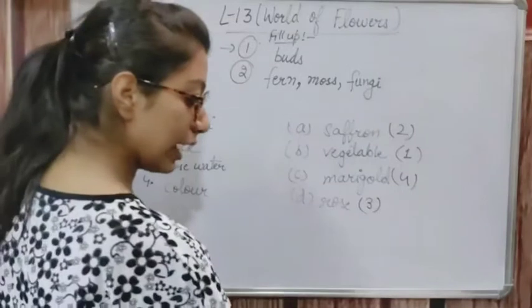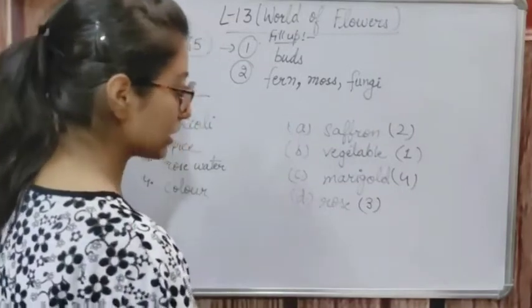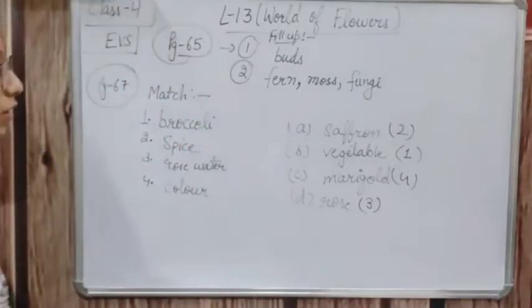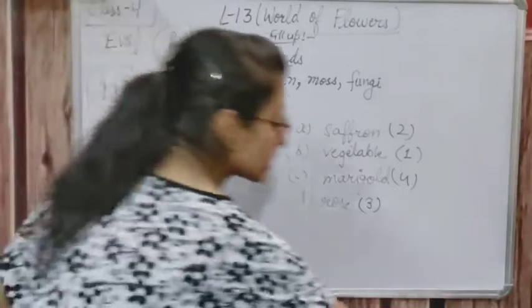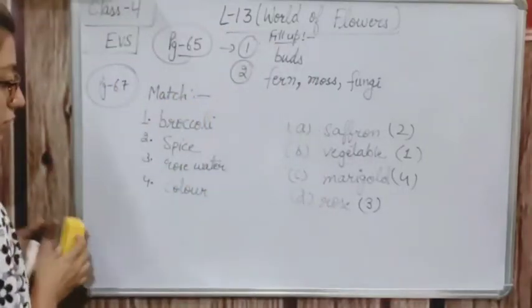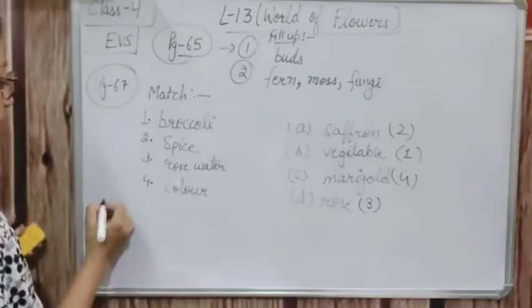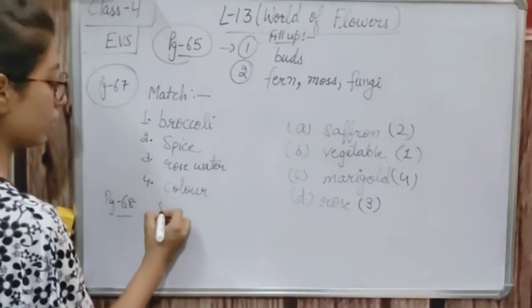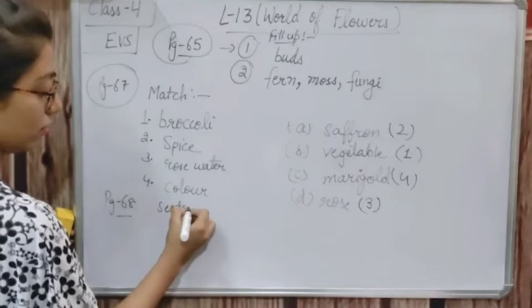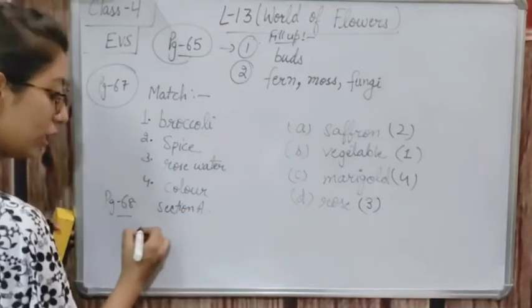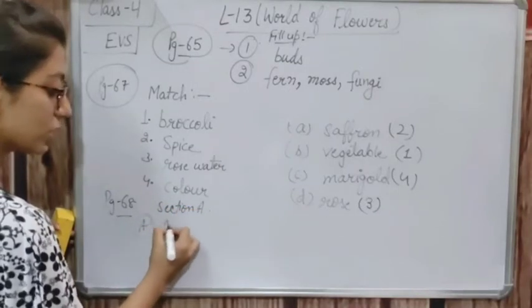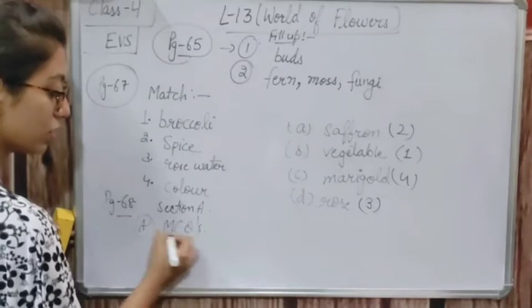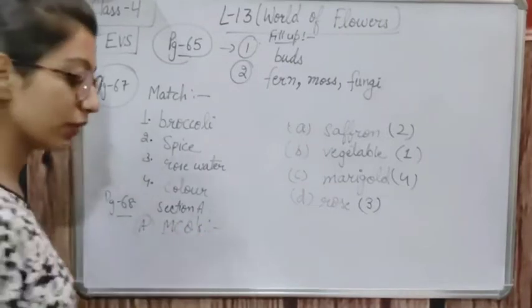After that, open page number 68. On this page is exercise section A, practice exercise section A. First is the MCQs.